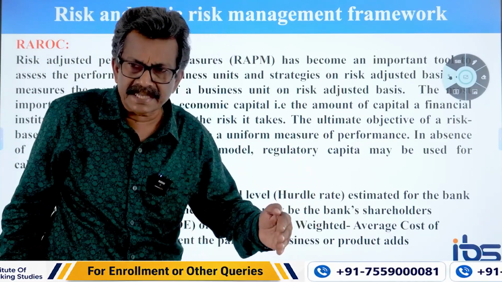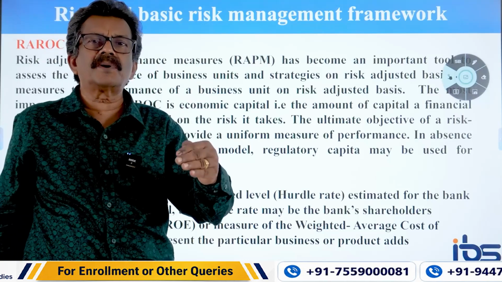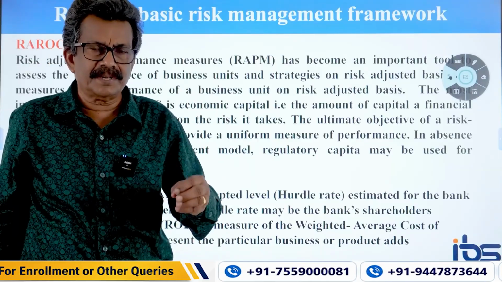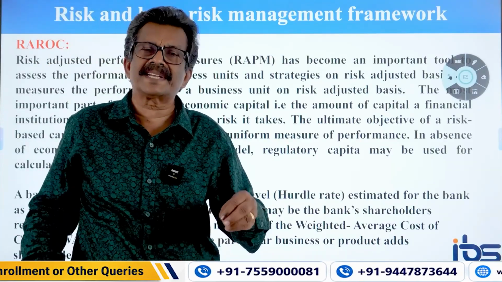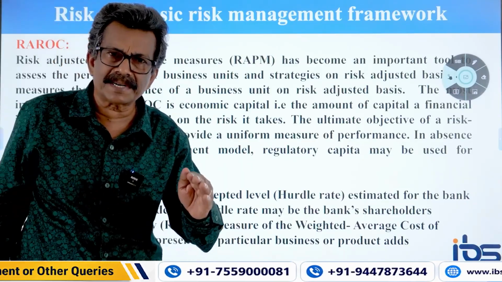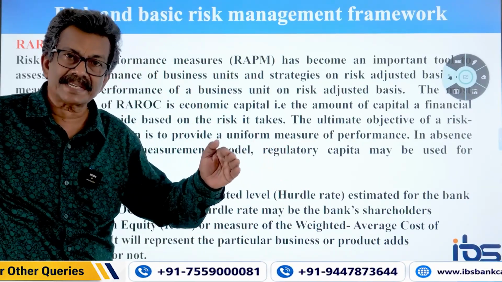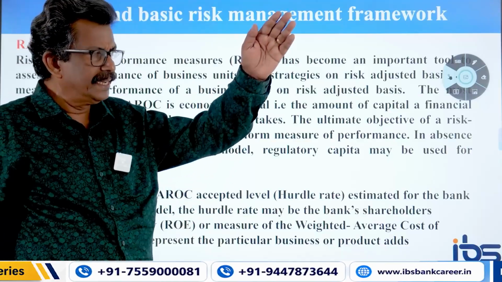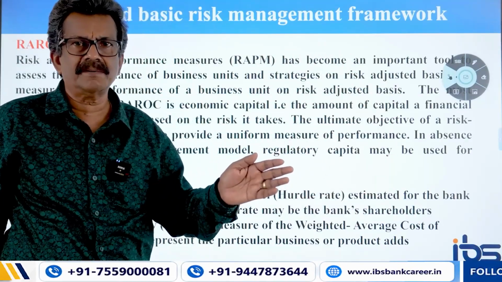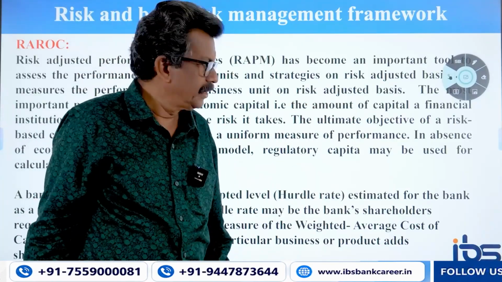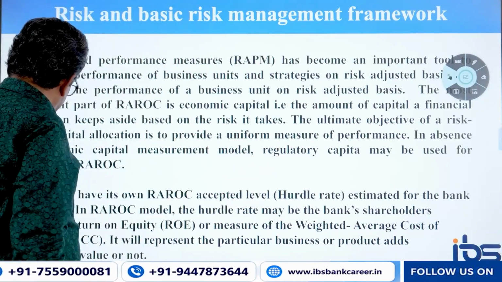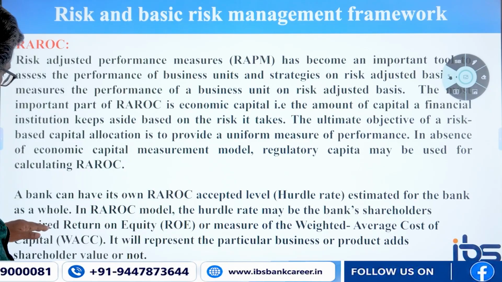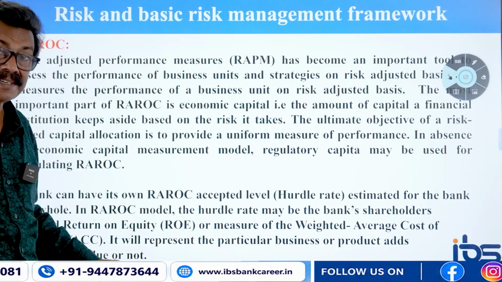Because even after adjusting the risk component, they have to come out with a minimum 10% of RAROC. That's the benchmark they fix. So if anything goes below this benchmark of 10%, there is a risk that the risk is not properly addressed, not properly assessed or quantified. So that is the meaning of hurdle rate. There is a benchmark, a stipulated minimum level. They have to achieve that rate at minimum as RAROC. So they fix the hurdle rate estimated for the bank as a whole. In the RAROC model, the hurdle rate may be the bank's shareholders' required return on equity. That is the return on equity.